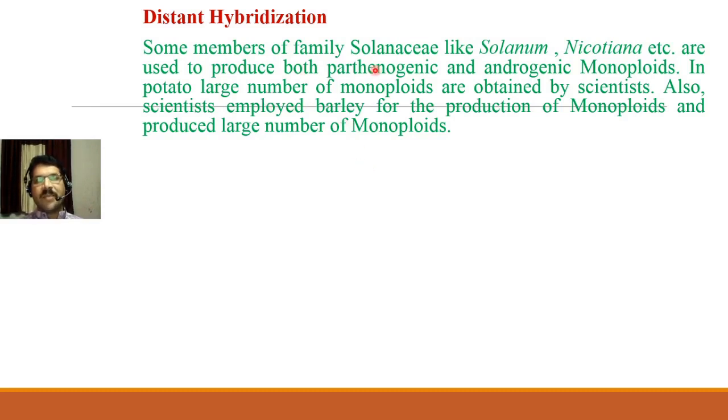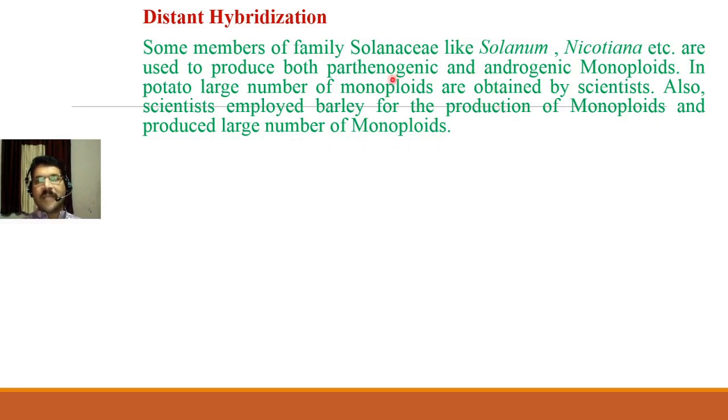So there are some members of family Solanaceae like Solanum, Nicotiana, etc. They are used to produce both parthenogenic and androgenic monoploids. In potato, large number of monoploids are obtained by scientists till today. Also, the scientists employed barley for the production of monoploids and produced large number of monoploids.